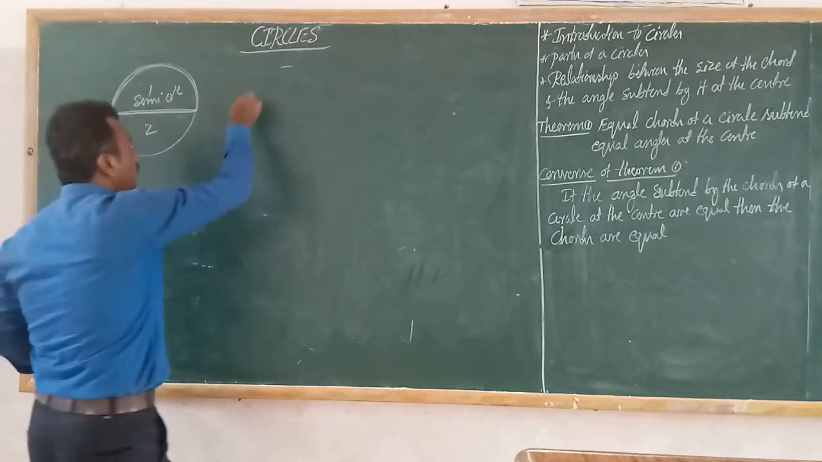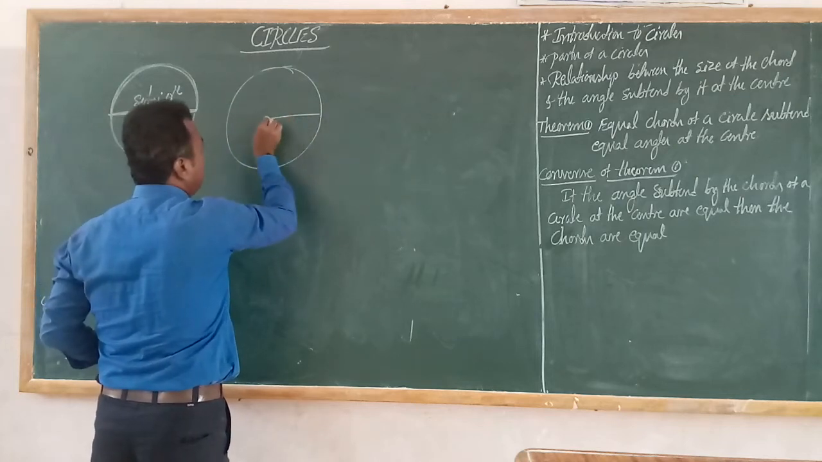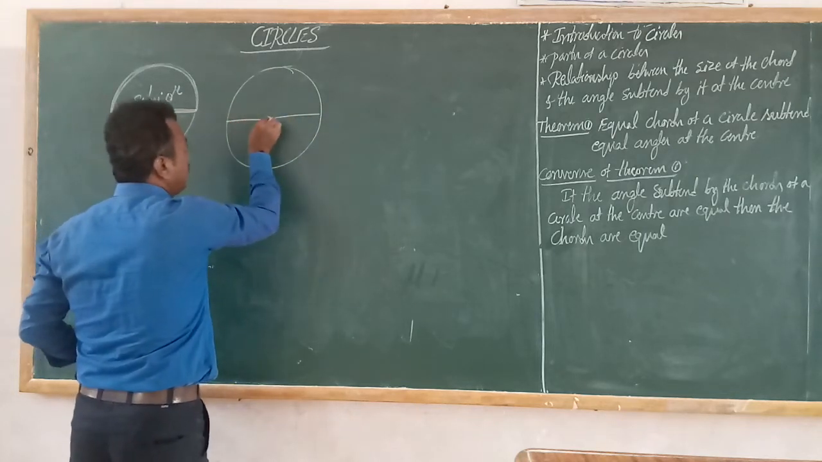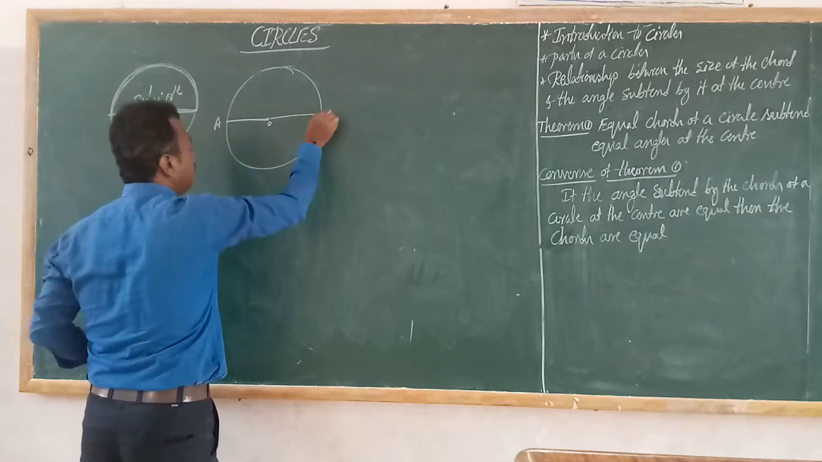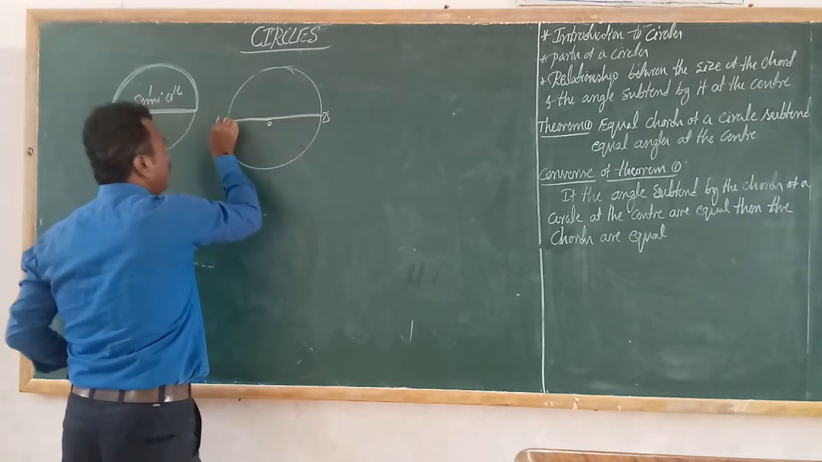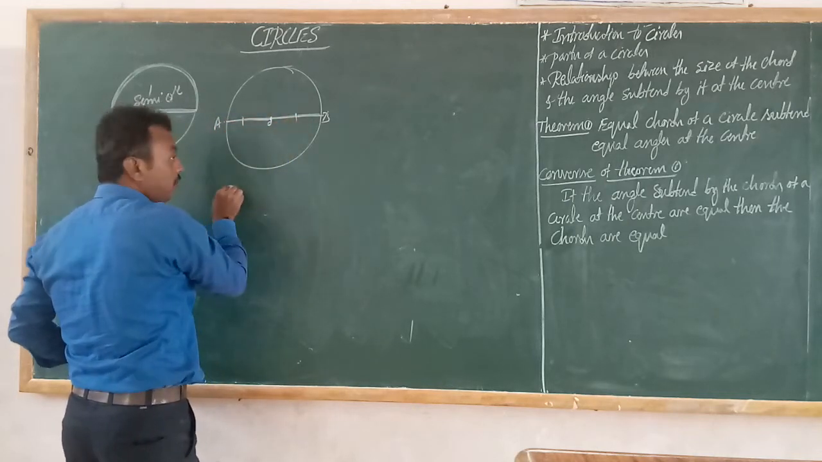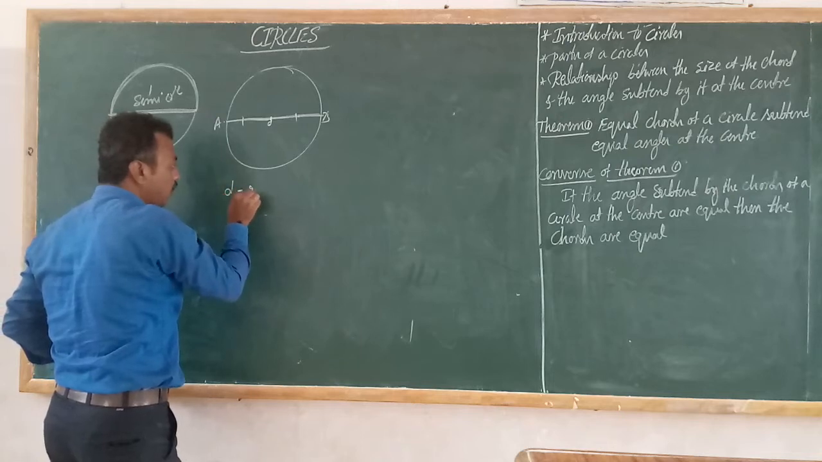Then one more thing, students. See, this is one of the radii, and this is also a radius. This is O, this is A and this is B. So AB is the diameter, but OB and OA are the radii. These two radii are equal. So the diameter is twice the radius.